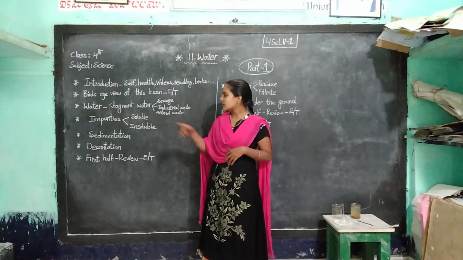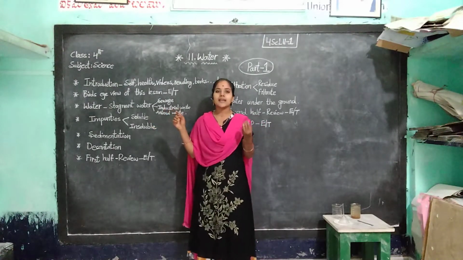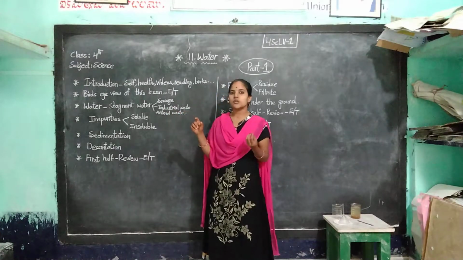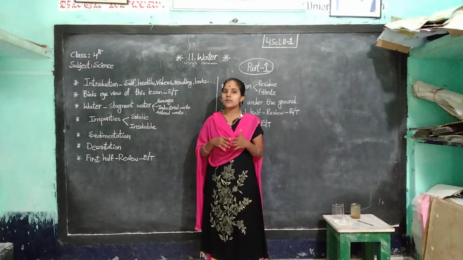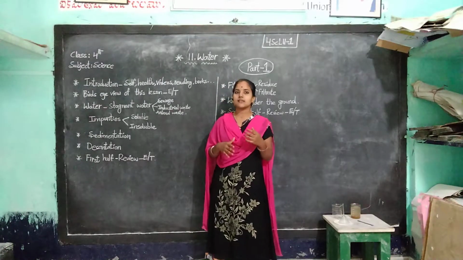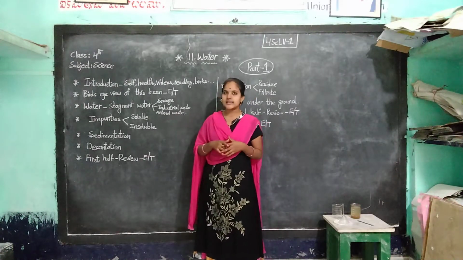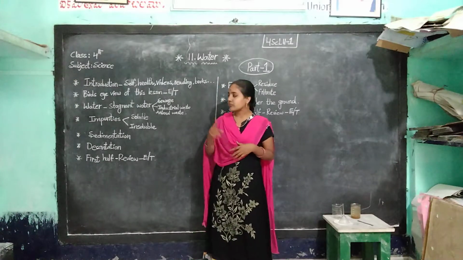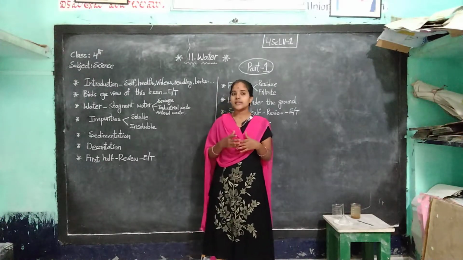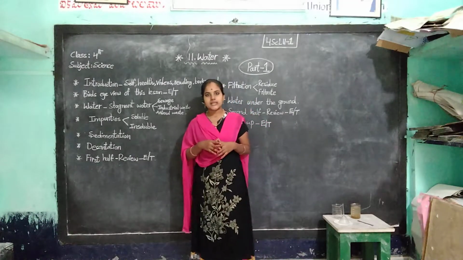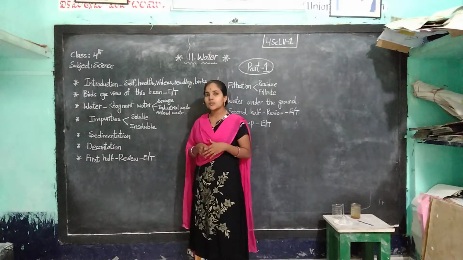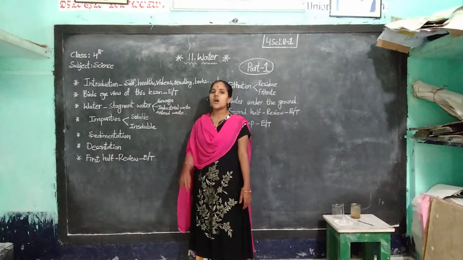Soluble means some impurities are dissolvable in water. And insoluble means some impurities do not dissolve in water, and they are called insoluble impurities. Okay, did you understand? There are two types of impurities in water. Water contains two types of impurities. Those are soluble and next one is insoluble.